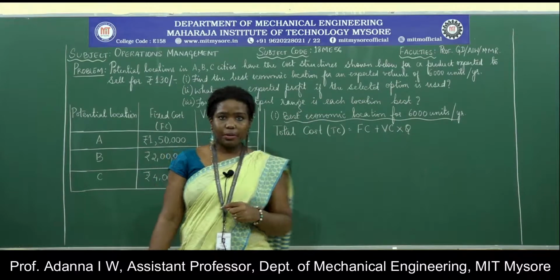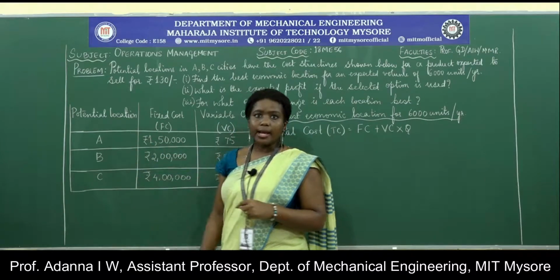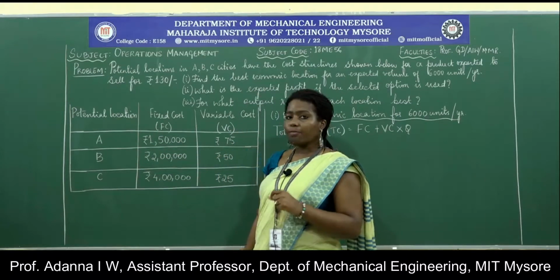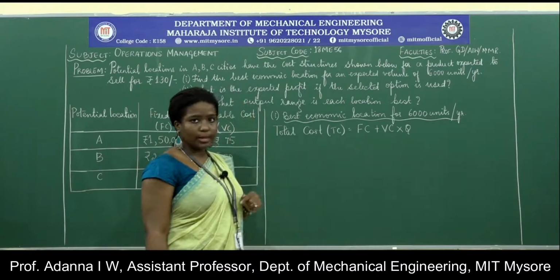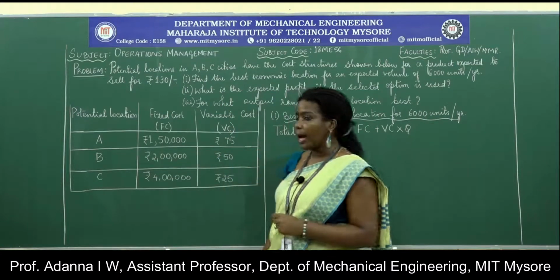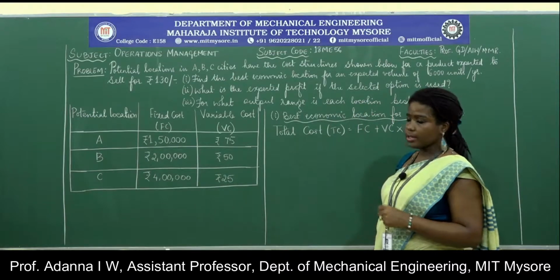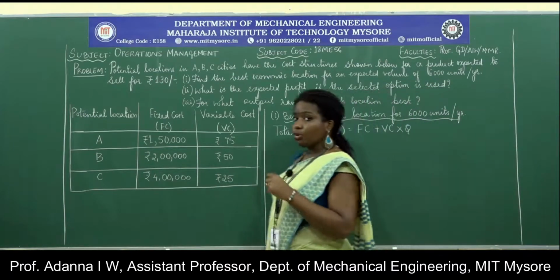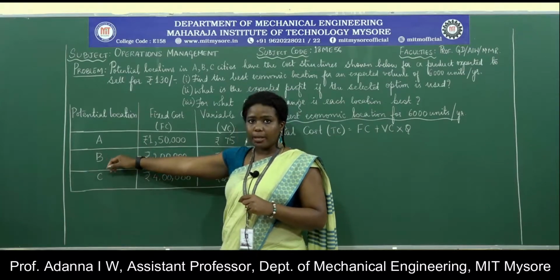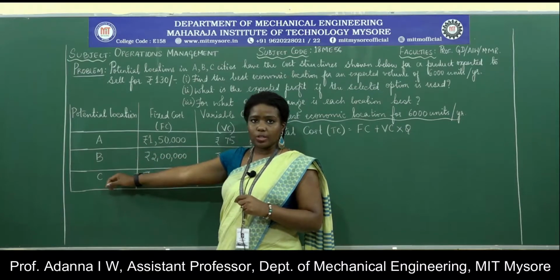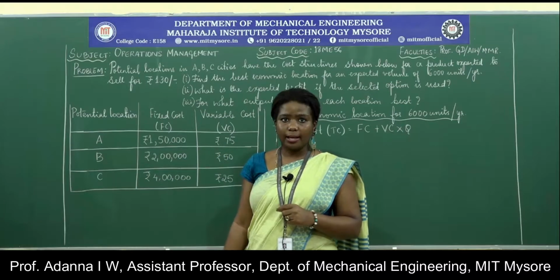So once I solve the previous question, I will get an answer as to whether location A, location B or location C is the best location. Now if I choose that location, what is going to be the profit that I am going to get? Also, I need to find out what will be the output range for each of the locations, which means for what output range is location A the best, for what output range is location B the best, and for what output range is location C the best. So these things we need to find out using break-even analysis.